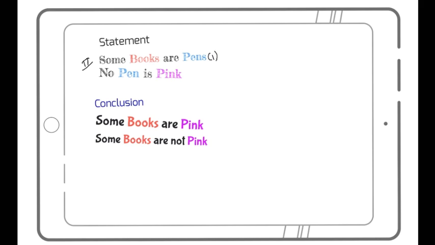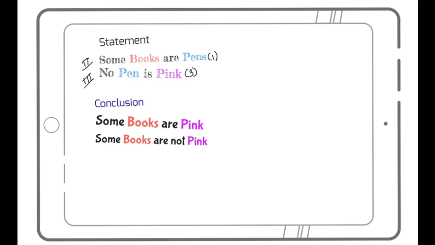Then I have no pen is pink. For the first time we are getting type 3, which is no A is B. This has three conclusions. If you can recall from the earlier video, no A is B means no B is A. Then some A are not B and some B are not A. What is the reason for that? We had already seen it earlier.